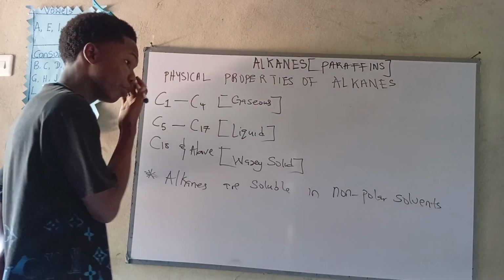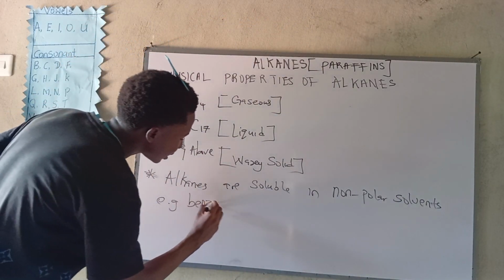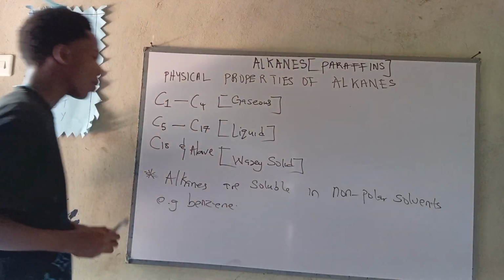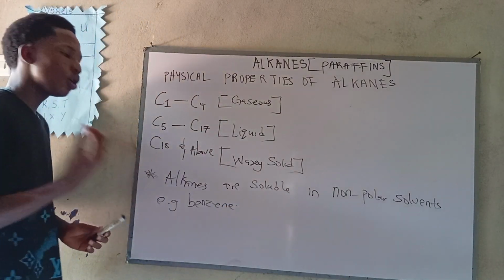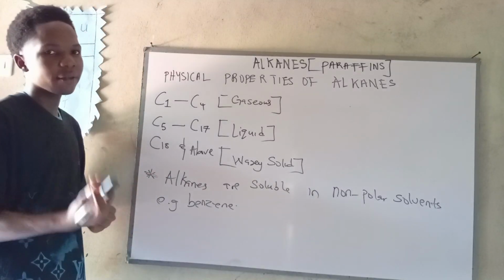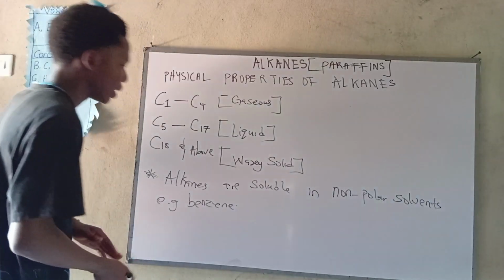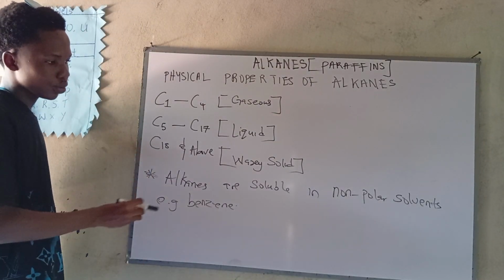What do we mean by non-polar solvent? An example is benzene. But you should also know that alkanes are not soluble in, they can't dissolve in, polar solvents. An example of a polar solvent is water. Alright? So now, these are the things you should note about alkanes.